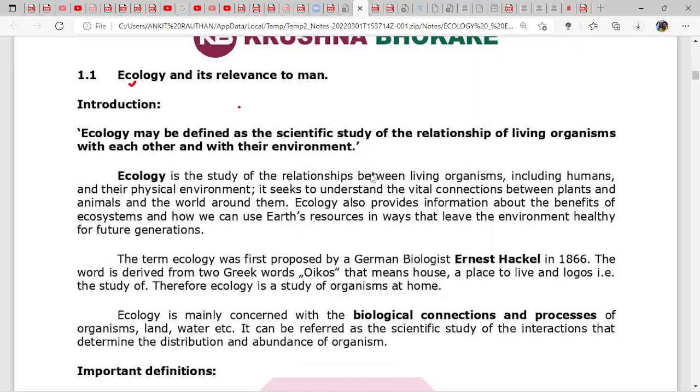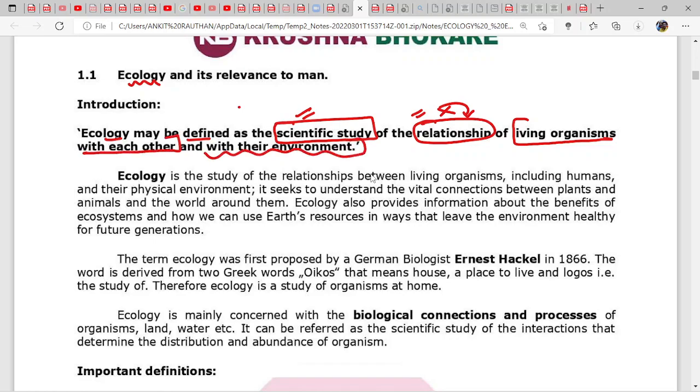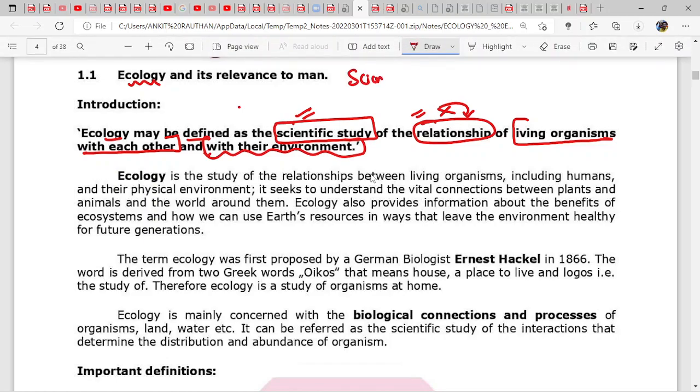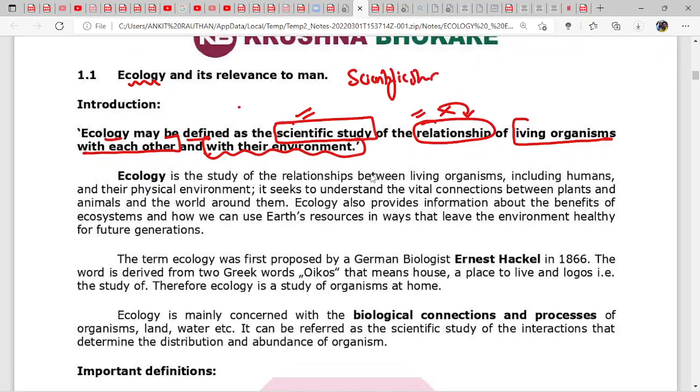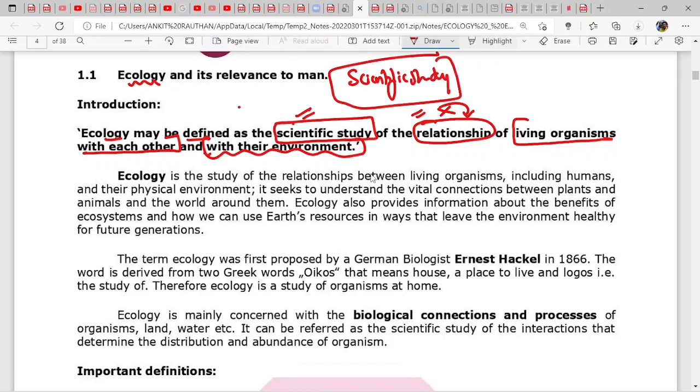So guys, just check this out. We were at the definition, right? Ecology may be defined as the scientific study, not just study, scientific study, of the relationship. That means interaction. We were using the layman word interaction, but now we will use the word relationship. Relationship of biotic, that is living organisms, with each other and with their environment. So what do we find? Three things. First, that it is a scientific study. Note the keywords: scientific study.